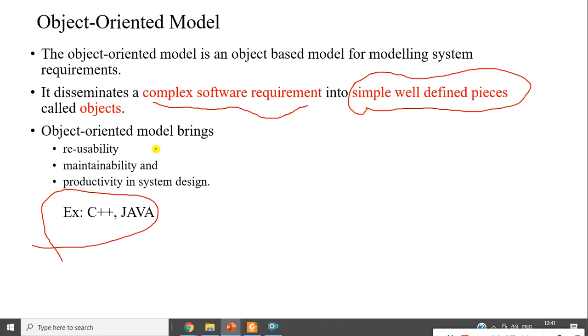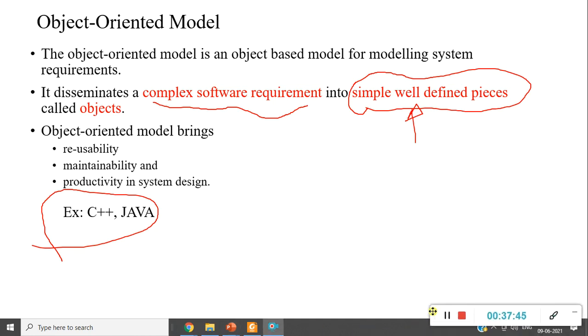That is the advantage of object oriented programming. Because of small pieces, it is always possible to redesign or reuse them for other programs, and maintainability is very easy, so it increases the productivity of the system. These are a few advantages of object oriented programming. Examples are C++ and Java, whereas this is not suited to C programming.